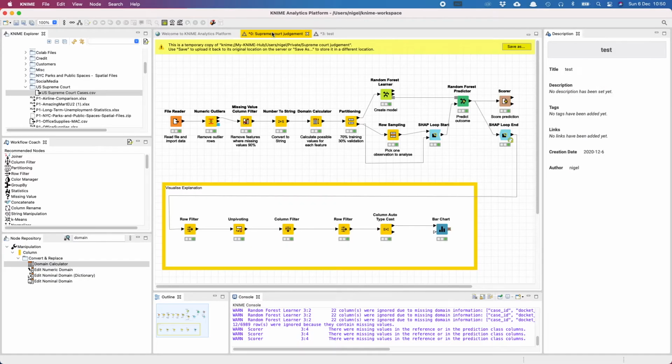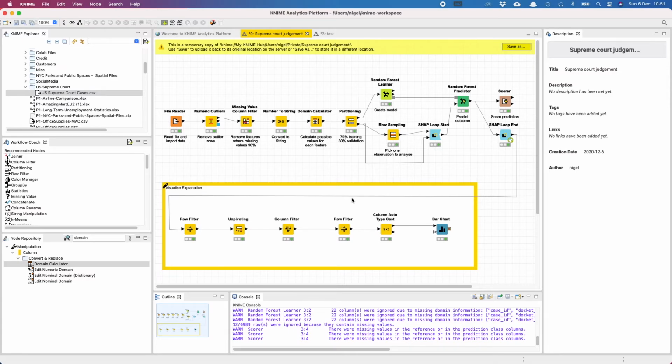So here's one I prepared earlier, very similar to the previous one where we had a random forest learner, a predictor and a scorer. But what we also have here is a bit of data preparation. I've removed some of the outliers. I've removed any of the columns where more than 90% of the data is missing.